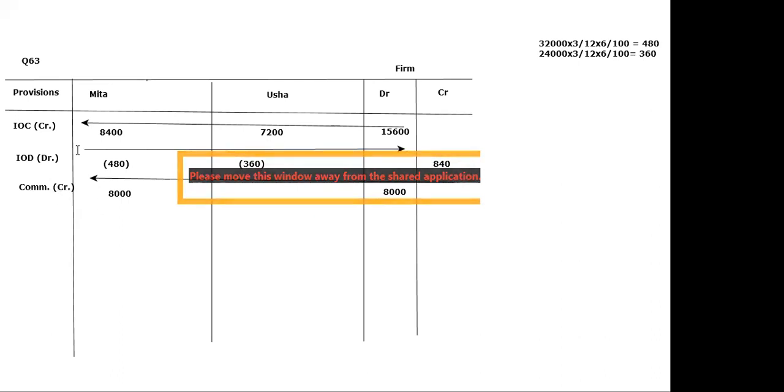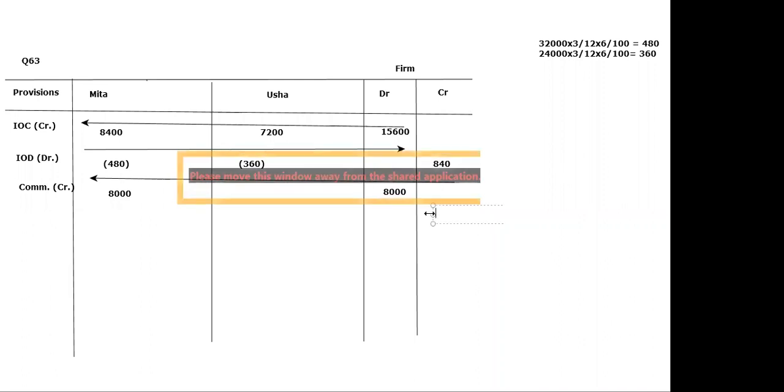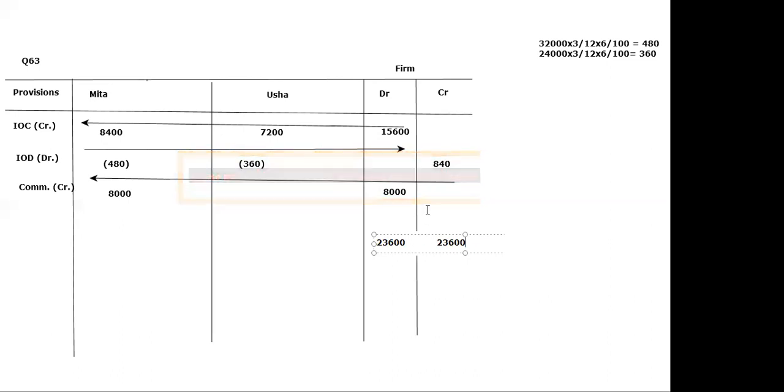Now commission also has to be given by the firm to Meeta, 8,000 rupees. So 8,000 credited in Meeta's column and debited in firm's column. Now we can simply see that the debit and credit side of firm's column is imbalanced, and we are getting a balance in the credit column of the firm. So first of all, let us see how much has to be debited. So plus 8,000 is 23,600, the total amount which has been debited, and it should be credited also. So now let us find out the balancing figure, minus 840. So it is 22,760.